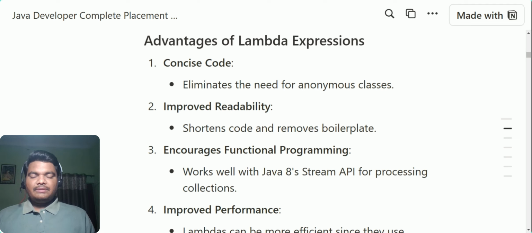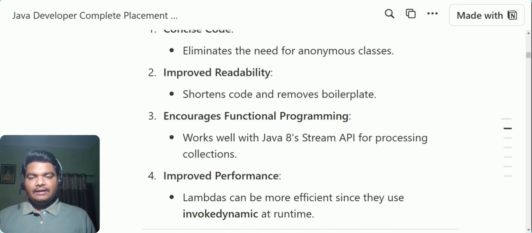Now, basic things you should understand. Nobody is going to ask you, I believe, but sometimes they ask how a lambda expression is better than other methods and why it is important. It is concise, suited for smaller logic, right? It eliminates the need for anonymous classes, which are sometimes very complex. Improved readability, as I said earlier. It encourages functional programming; we have seen quite a lot of functions that we use, right?